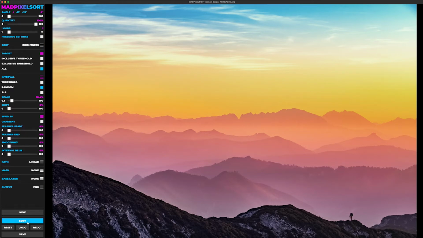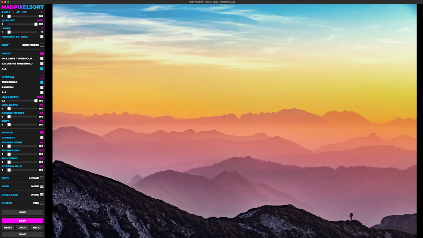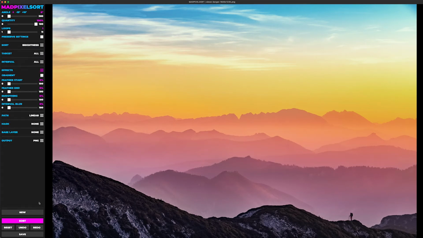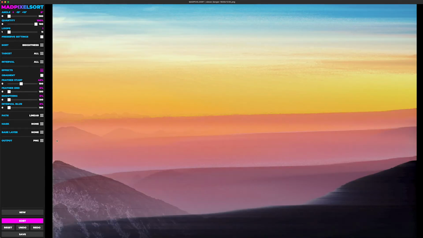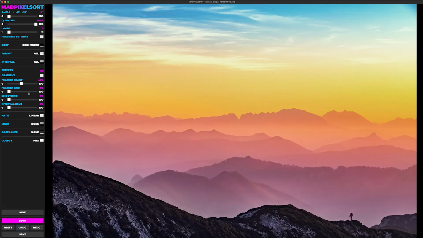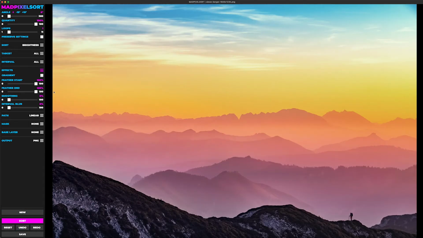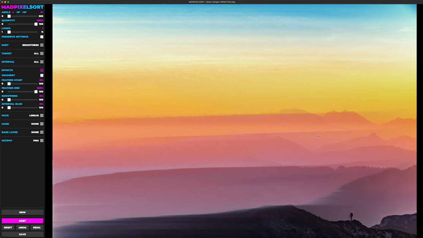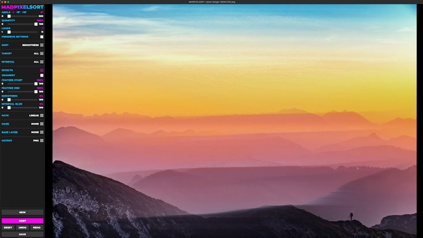Now, feathering is pretty straightforward. It works the same way as in Photoshop. So let's go to all, so it's a little bit more visible. There we go. Feather is the start of any interval, so essentially it blurs it out. As you can see, you can still see the original image here, just a little bit. But it only creates a feather from the front to the middle. And feather end does the exact same thing, but from the end. So you can see here from the end, and it goes over here. If you have both at 100%, the interval will fade in and fade out, basically.